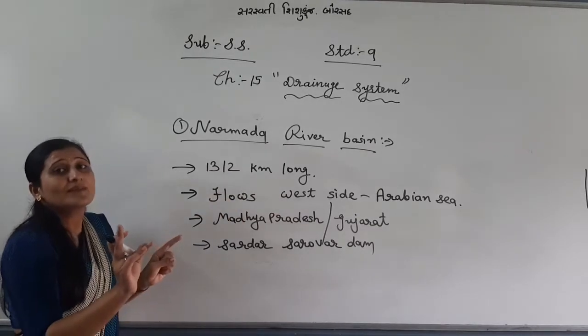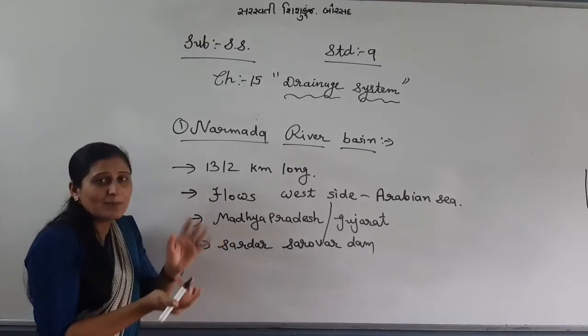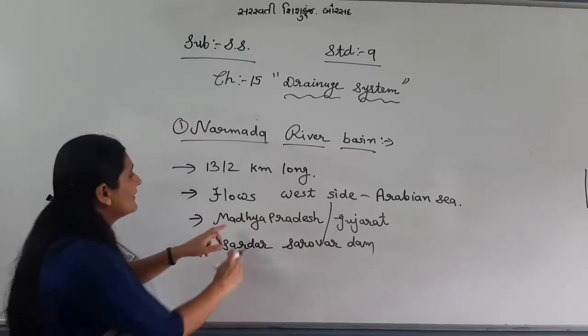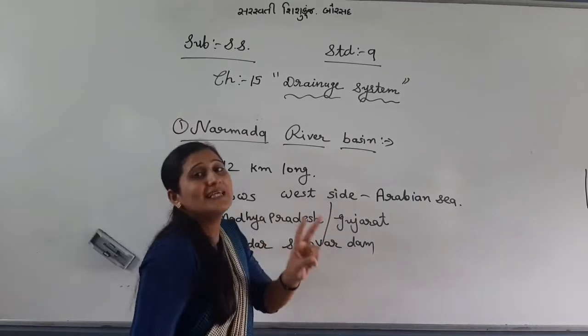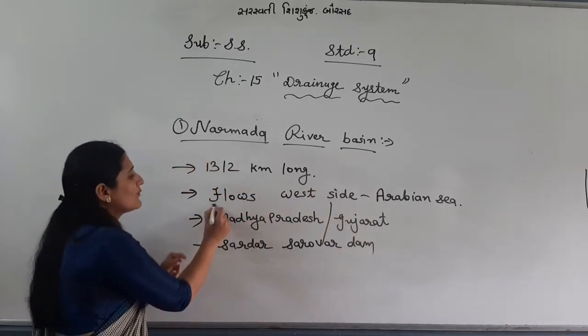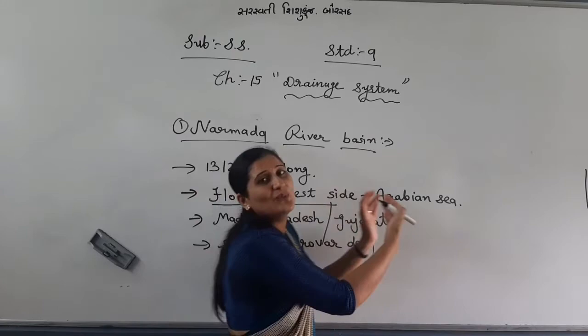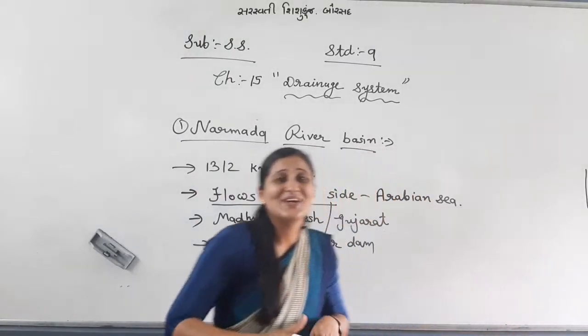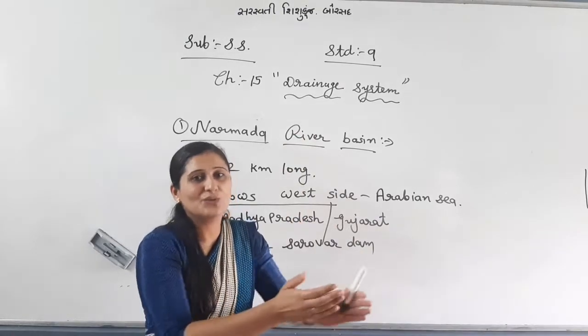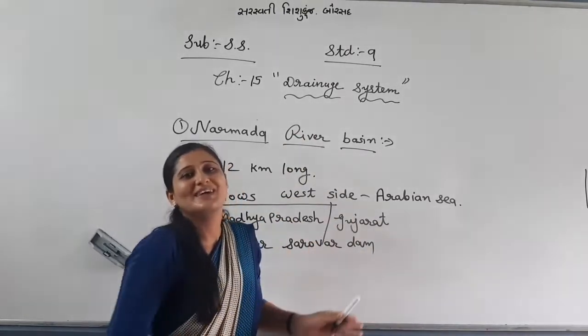It originates from the Amarkantak plateau. The plateau is like a sponge, that's why it comes in the form of a stream. Madhya Pradesh and Gujarat, these two are the states where the Narmada river flows, and it flows west side and meets the Arabian Sea. See, it originates from the mountain, flows through Madhya Pradesh, Gujarat, and at last the Arabian Sea.